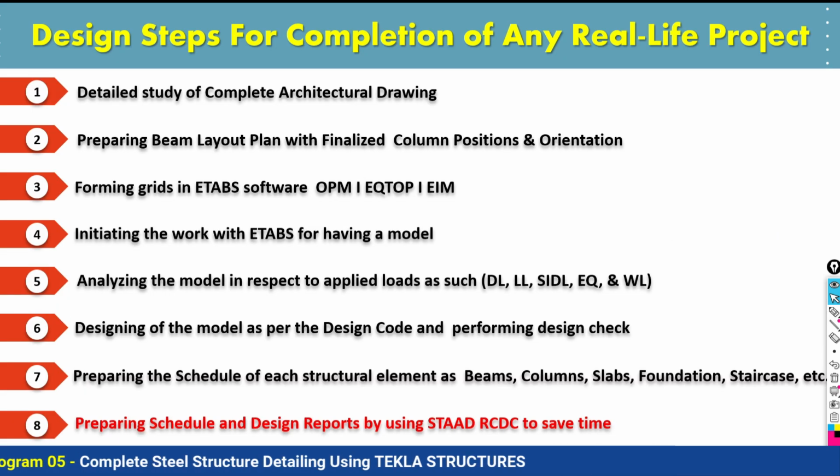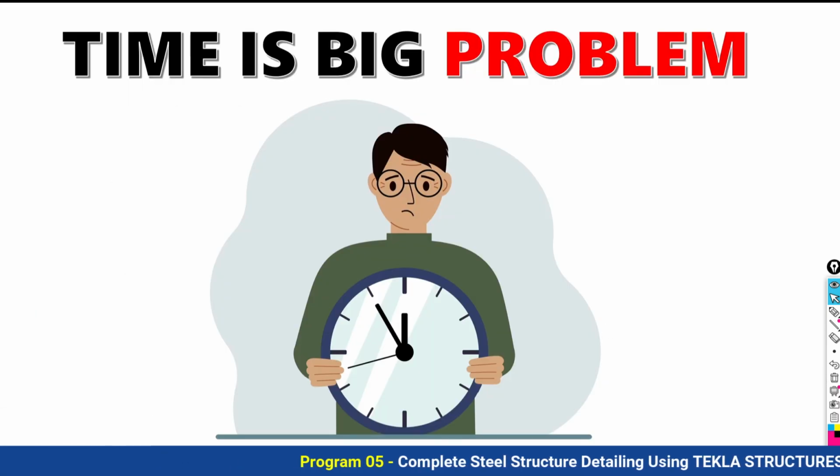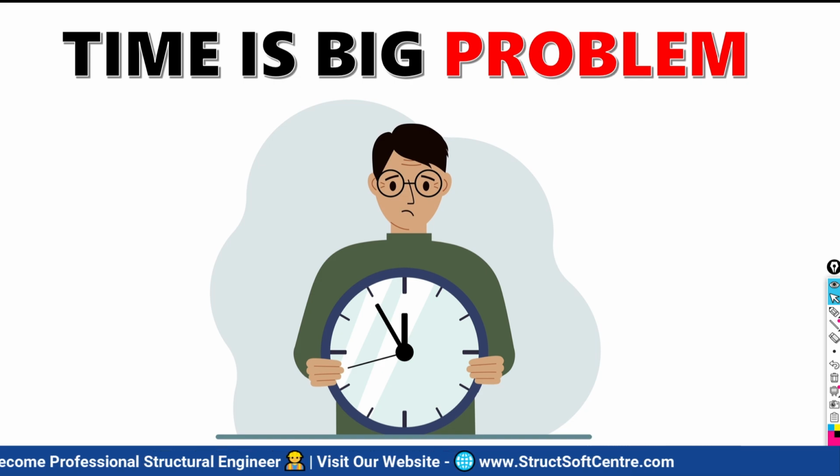That's why we are going to take another thing into application, that is your STAAD RCDC software. As I told you, when you are going to deal with the detailing and scheduling manually, suppose a G plus 1 and 2 floor building, it requires 1 day at least for completion of the project with its schedule and detail.